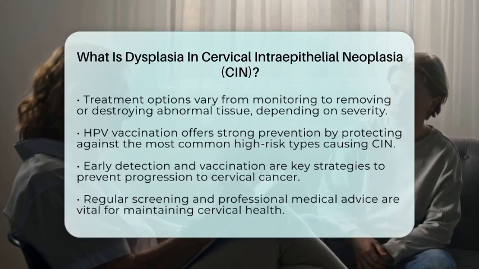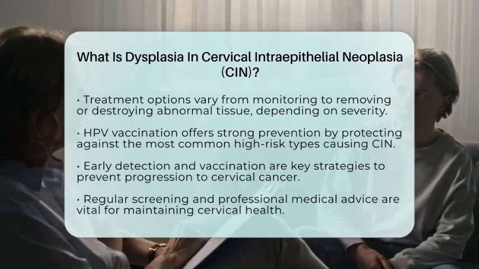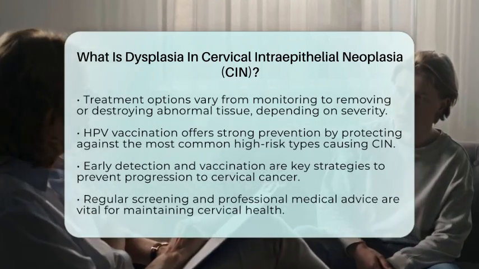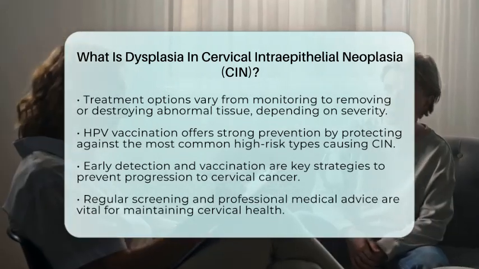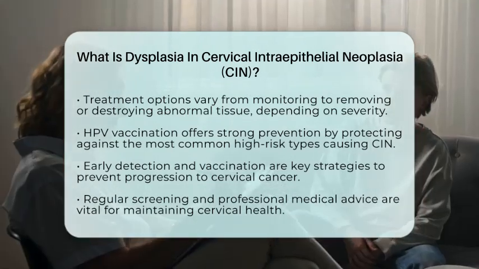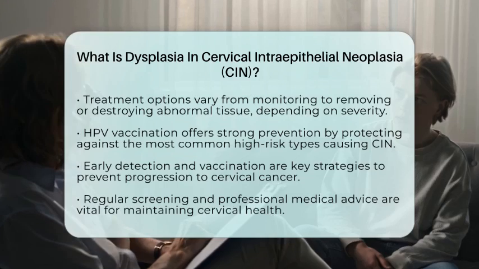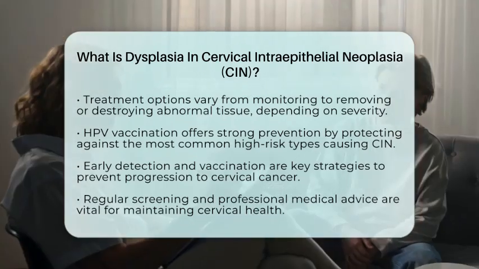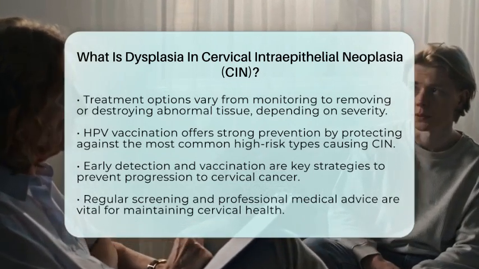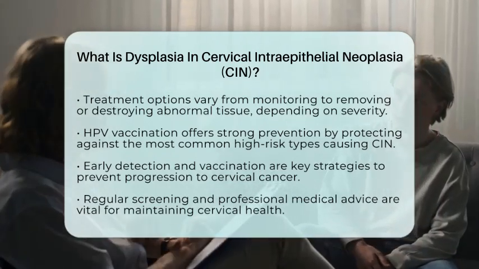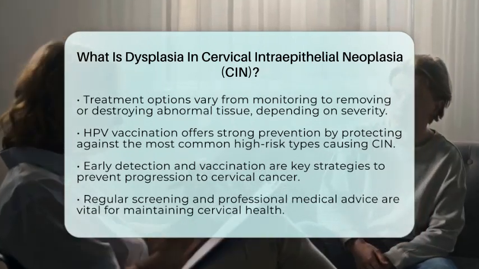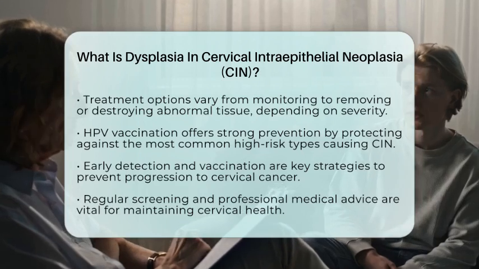In summary, dysplasia in cervical intraepithelial neoplasia is an abnormal growth of cervical cells caused mainly by persistent high-risk HPV infection. It is classified by severity, with higher grades needing more careful management. Early detection through screening and vaccination are key strategies in preventing progression to cervical cancer. Always consult healthcare professionals for personalized advice and follow recommended screening guidelines to stay proactive about cervical health.